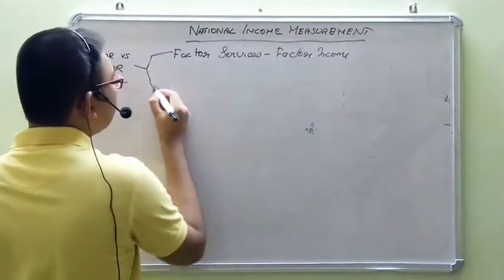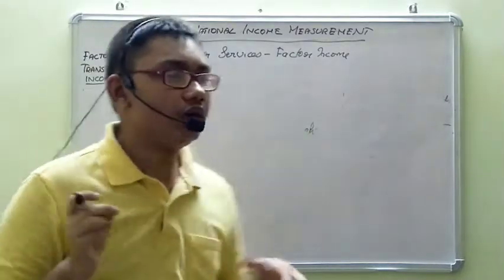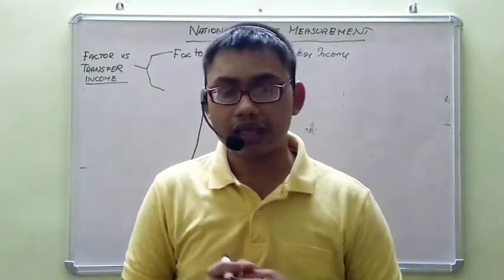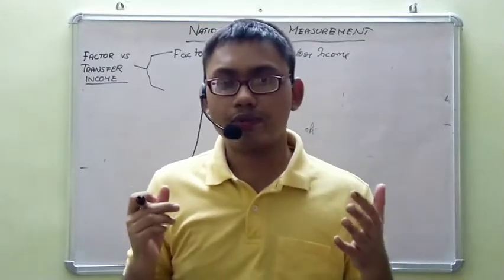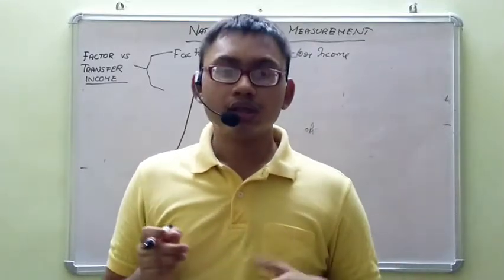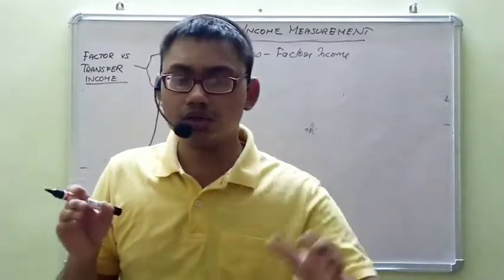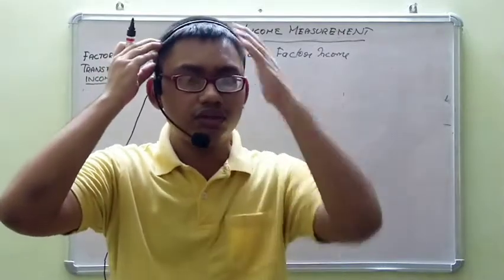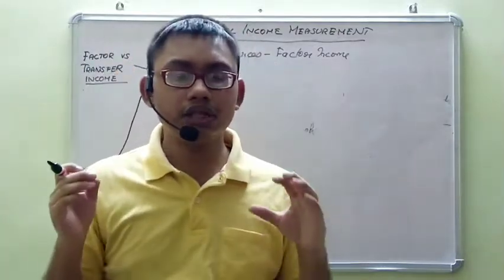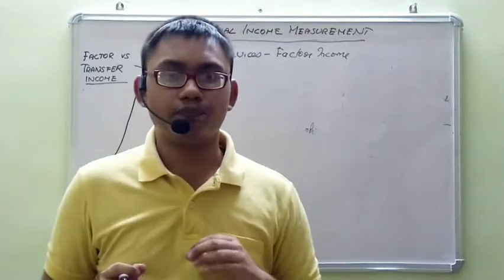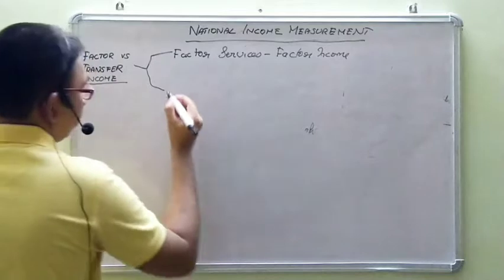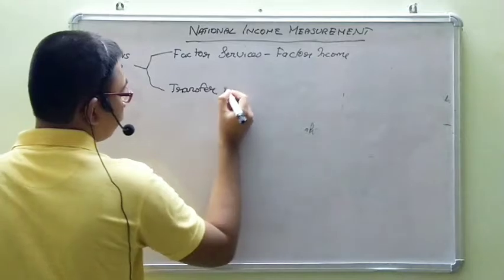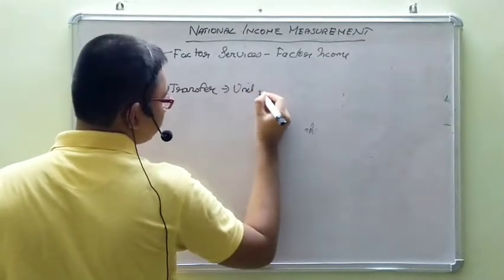But there may be other forms of income as well. For instance, you may receive some scholarship, and the government usually pays unemployment allowances. There is also one sort of income called old age pensions. Such incomes are not paid in return for factor services. When you receive a scholarship, you are not going to give a factor service in return. Such incomes are unilateral in nature, and such incomes are called transfer incomes.